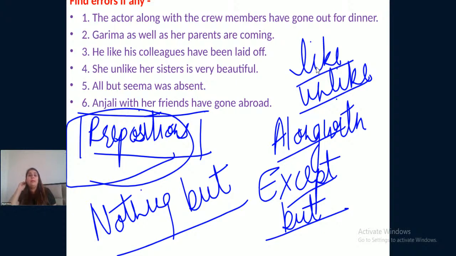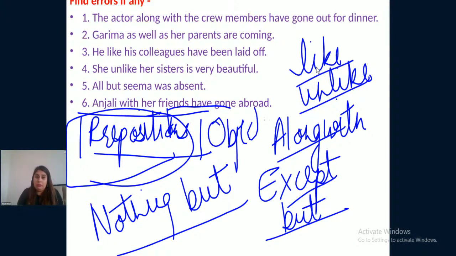I will be explaining this in the coming videos, but for now, you just need to remember it. I'm not explaining it right now, otherwise it will complicate things. You just need to remember one very simple thing, that prepositions always and always take objects after them.